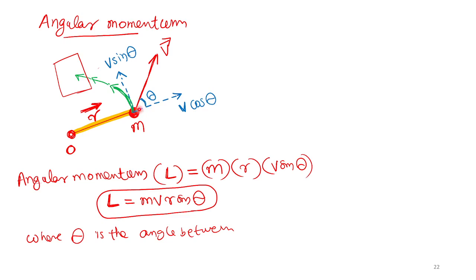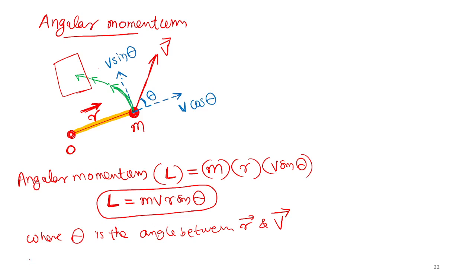So theta is the angle between the r vector and v vector. So m v r sin theta, please memorize.